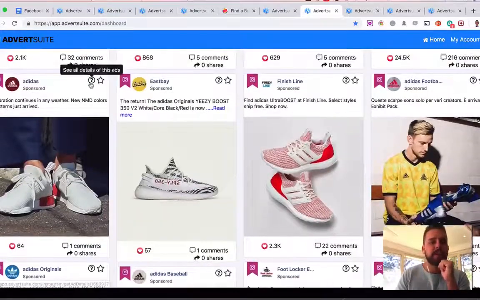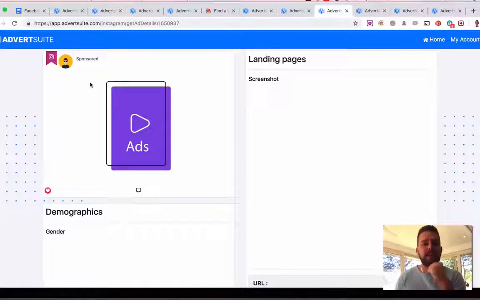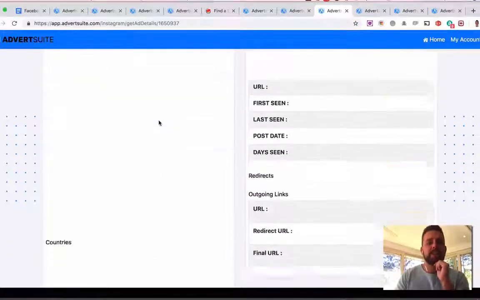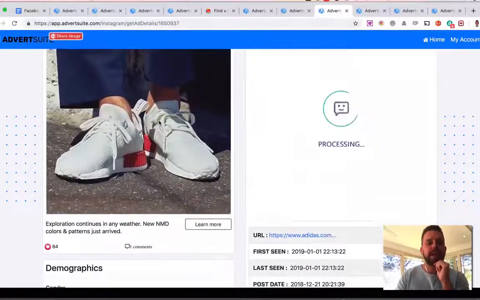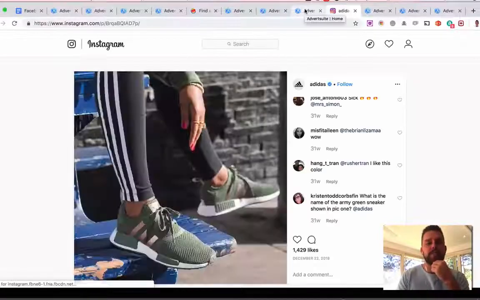Again, if I click on the question mark here, it's going to show me more information about this actual ad. And it's pretty damn simple how it works. So there we go. If I want to see the ad itself, simply click learn more, and it pulls it up over on Instagram.